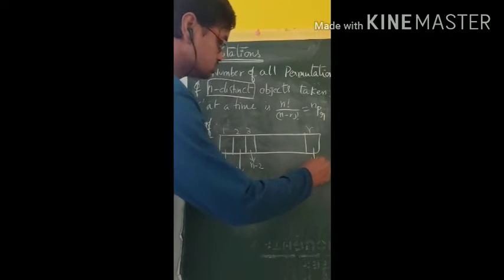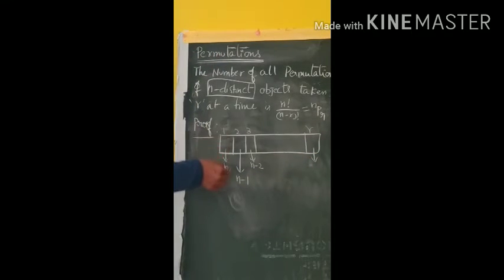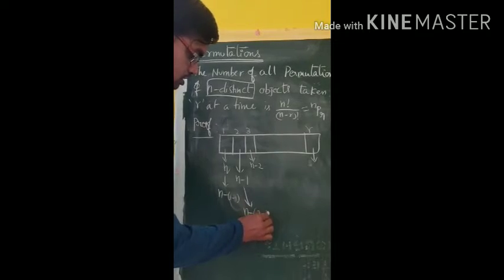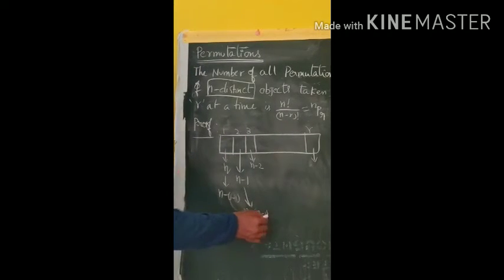What about the rth place? If you see, the first place n ways, second place n minus 1 ways, third place n minus 2 ways. This I am writing as n minus of 1 minus 1, because 1 minus 1 is 0, so n minus 0, n only. This n minus 1 I am writing as n minus of 2 minus 1, second place 2 minus 1.